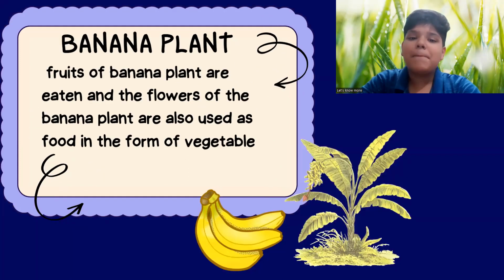Fruits of the banana plant are eaten, and the flowers of the banana plant are also used as food in the form of vegetables.